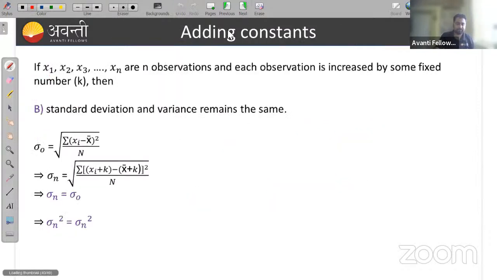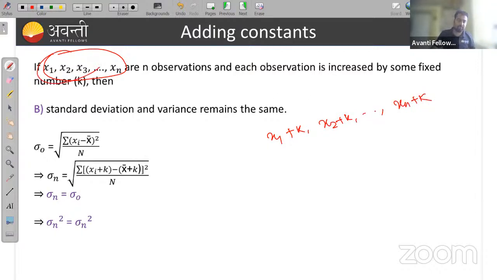And the second thing, adding a constant. If you have observations x1 up to xn and you add k to all the observations, then the standard deviation or variance remains the same. Suppose the observations are x1, x2 up to xn, and I am adding k to x1, k to x2, up to xn plus k.